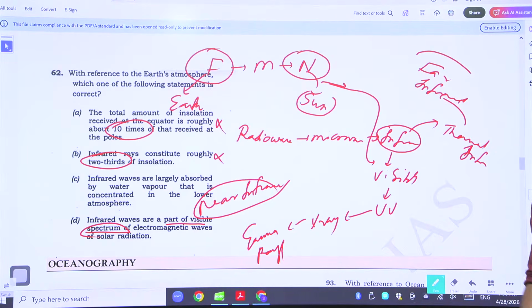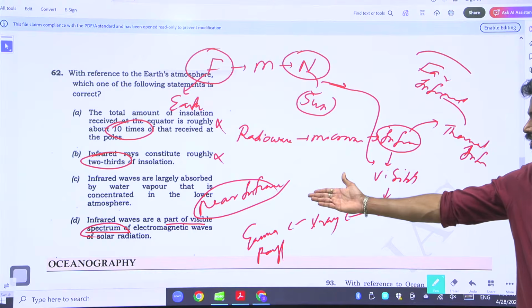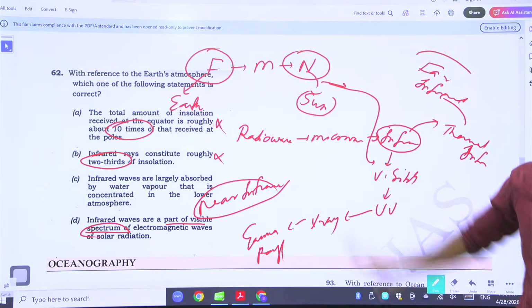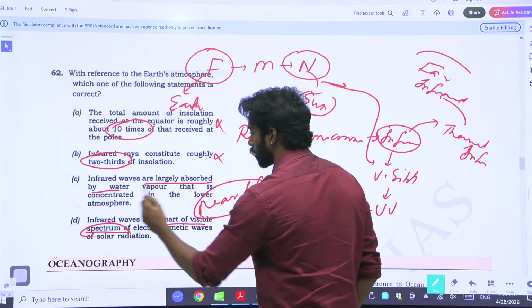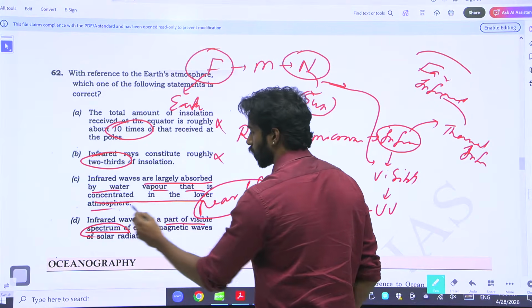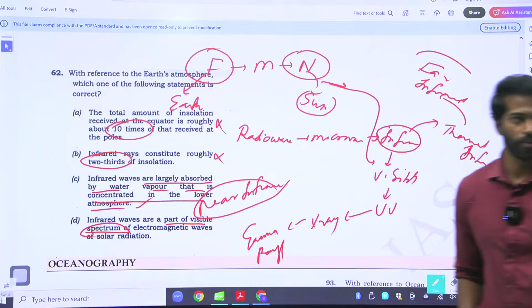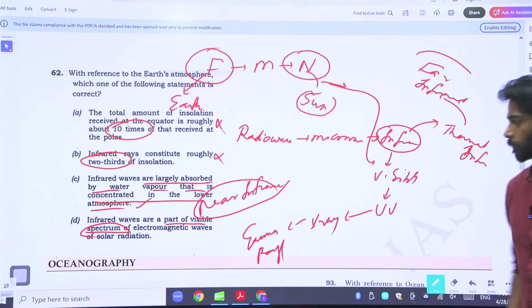This is a concept because it is important. Since it is about infrared, I am explaining the concept. Okay. So here you can see that infrared waves are largely absorbed by water vapor that is concentrated in the lower atmosphere. Here again you have to use only techniques and knowledge.